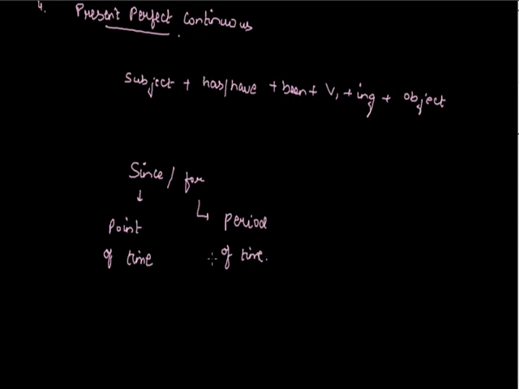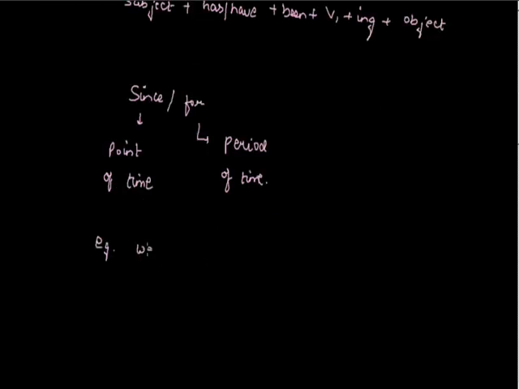For example, we have been studying since 2 o'clock. This sentence defines a particular point of time, and if I write the same sentence with for, it's like we have been studying for 2 hours.